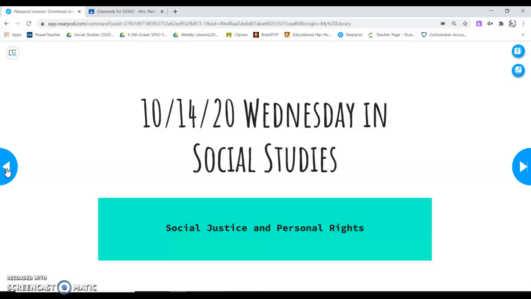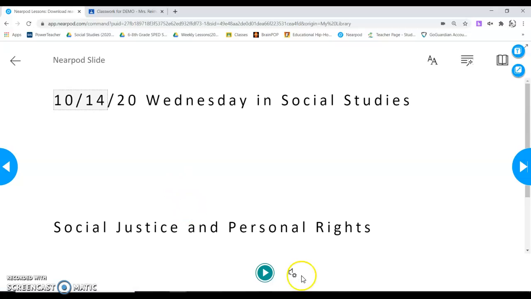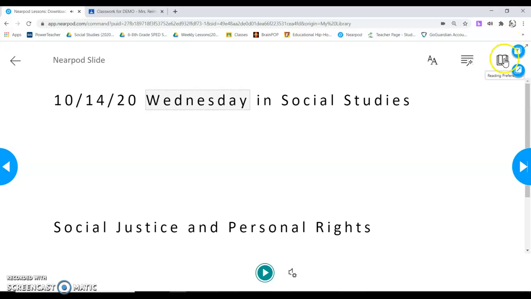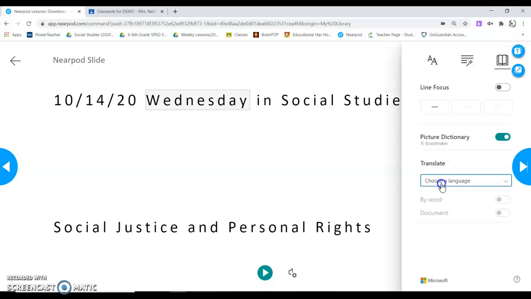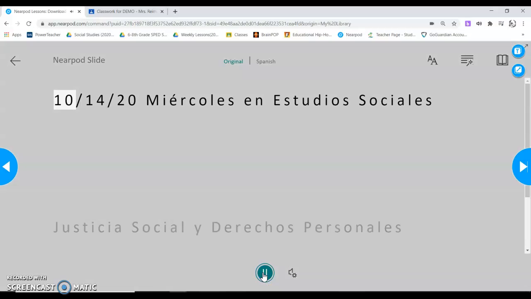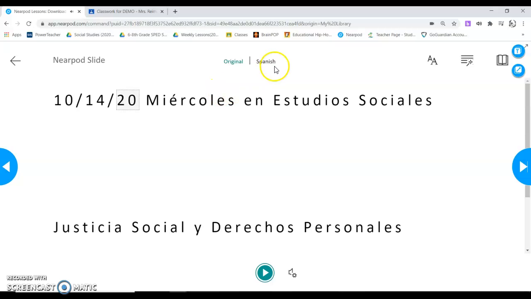So it says 1014, Wednesday in social studies, social justice, and personal rights. This page can be read to you if you click on this here. You can listen to it. You can change the language if you want to read it in Spanish or any other language. Just click Spanish, Latin America, whole document, and then you can hear it in Spanish. So you do that throughout the whole slides if you like.